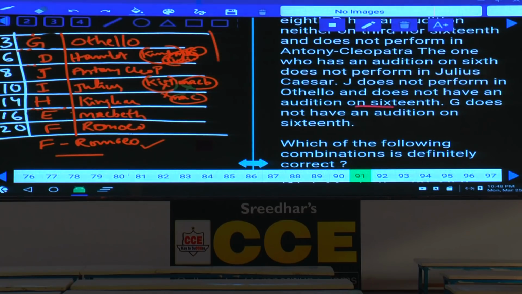First we have represented the data. After representing the data, we have not gone into the statements at all. Why? Because this is how to deal with these distribution type of questions. We need to draw the diagram, and how to represent the data in the diagram plays a very, very vital role in this distribution set of puzzles. Done with this? Now this is about question numbers 91 to 95.